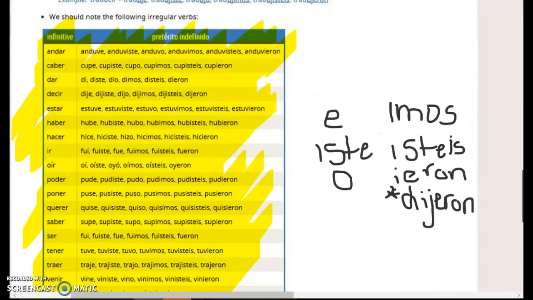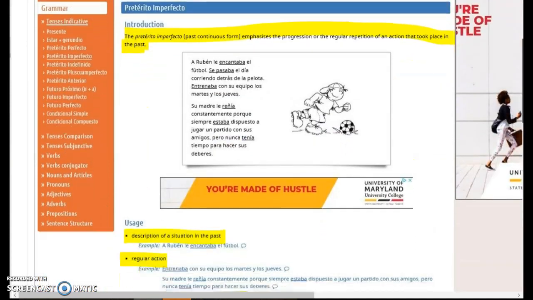But basically that is the gist. The biggest thing you have to remember about the preterite is all of these irregulars. So it can be a little bit tricky. And then we have the imperfect, which is a much easier tense.